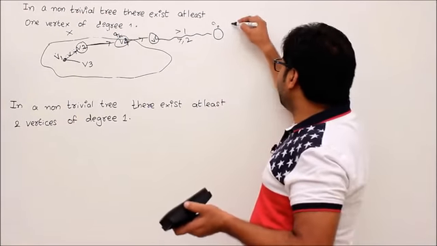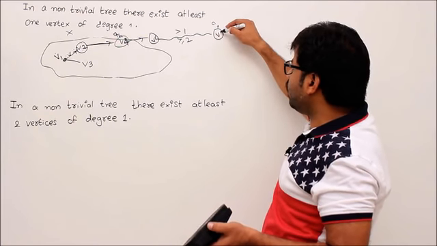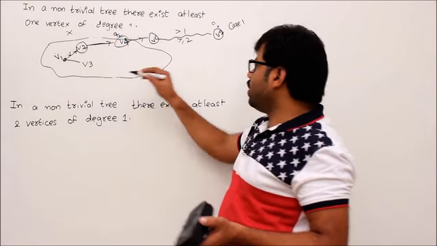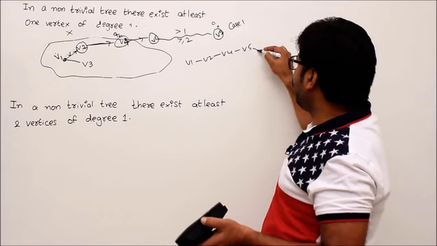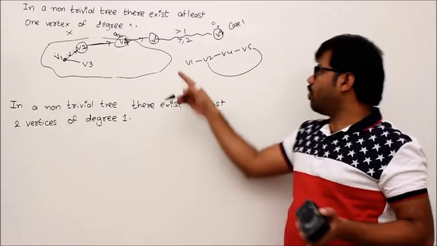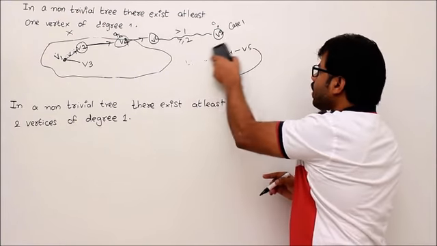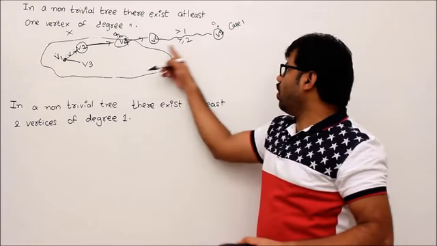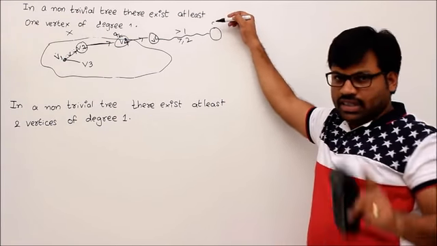Okay, let's say case number 1. If I am repeating the vertices, what happens? Example, if I go back to v2, then what happens? See this one: v1 to v2, v2 to v4, v4 to v5. After that, if v2 comes, then it forms a cycle. But a tree does not contain a cycle. Then you never repeat the vertices in this morning walk. So you cannot repeat the vertices since it's a tree.